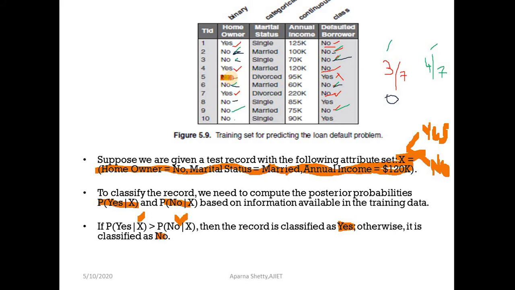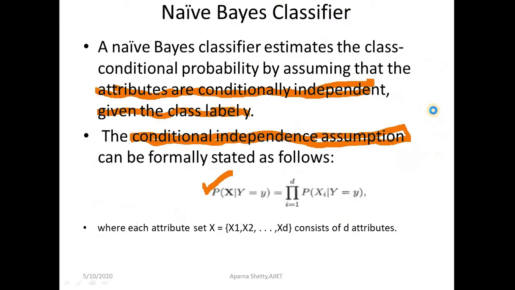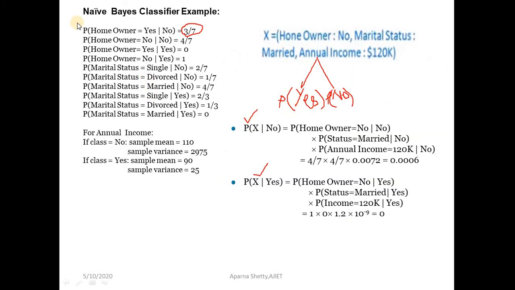Here 1, no given yes, 2, 3. So the probability of homeowner no given yes will be 3. What is the total number of yes? 3. So 3 by 3, which is equal to 1. Otherwise also, if the probability of homeowner equal to yes given yes is 0, then obviously the probability of homeowner equal to no given yes will be 1.